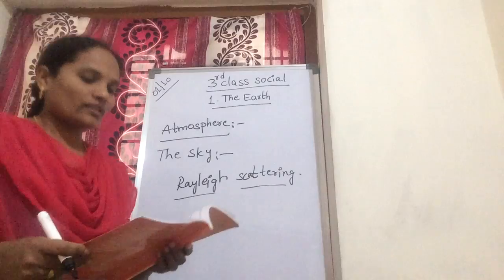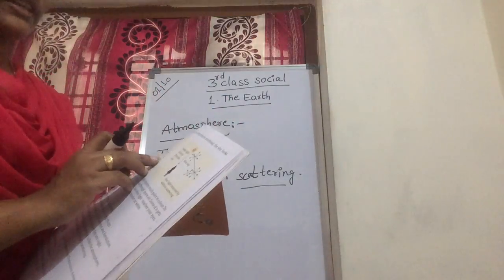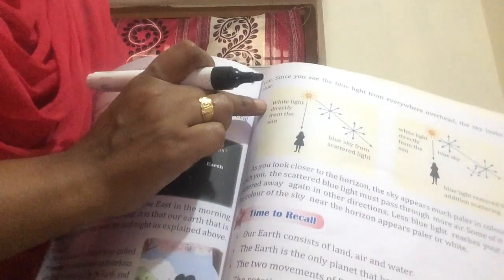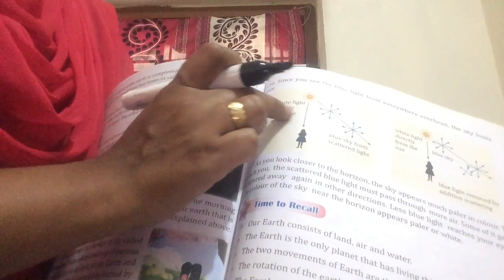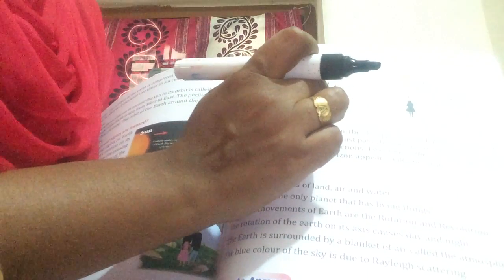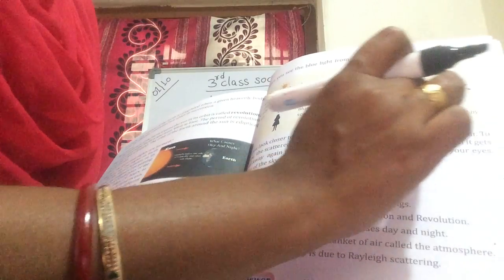Here, white light comes directly from the sun, but the blue sky comes from the scattered light. Blue light is removed by scattering.